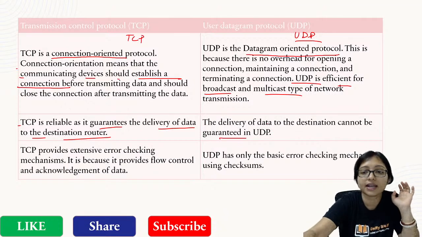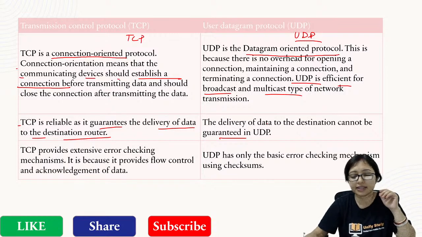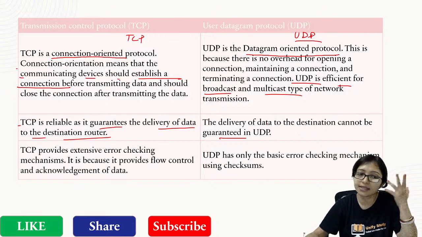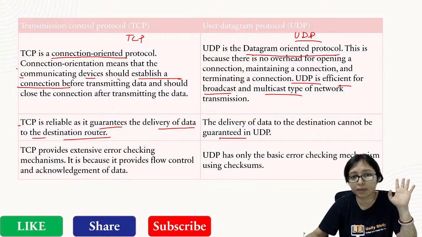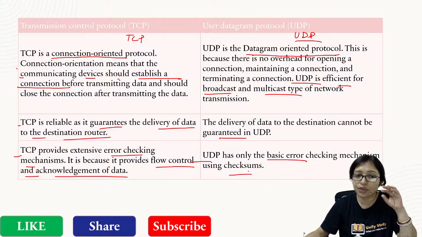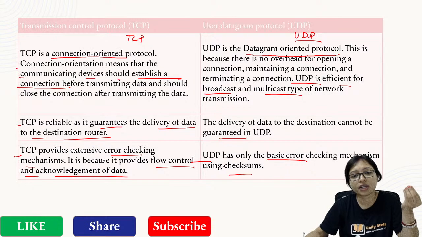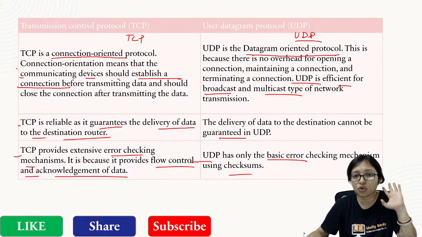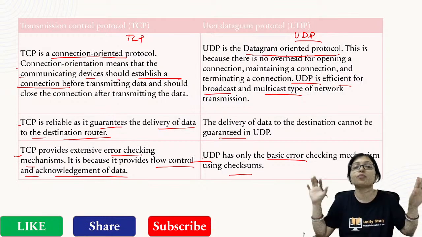I will send the data, but I cannot guarantee that it will reach or not. My sending is done, after that it is not my work. TCP provides error checking, because flow control and acknowledgement of the data are there. In UDP only basic error checking is there using the checksum, but it will not rectify it. Flow control is also not there under UDP. After sending, UDP doesn't bother about that.